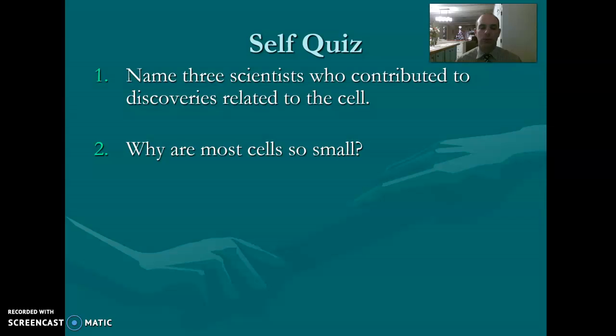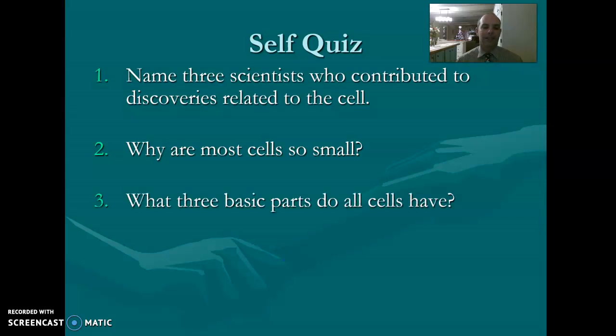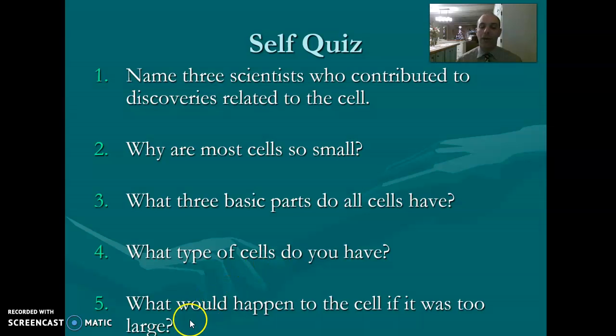I'm going to go over these answers when you come back into class. Question 3: What three basic parts do all cells have? Question 4: What type of cells do you have? And question 5: What would happen if the cell was too large? Write these answers down, and whether we come back in now or on a different day to discuss them at the beginning of the class, I want to go over these answers. Make sure you have them down.